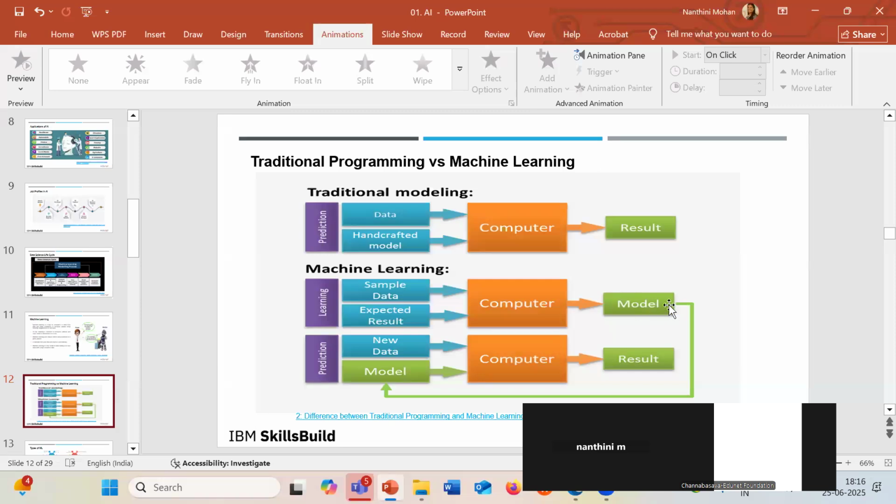Are you all able to understand till this step? Okay, now I'm going to use the model for future prediction. Future prediction is new data. What is that new data?